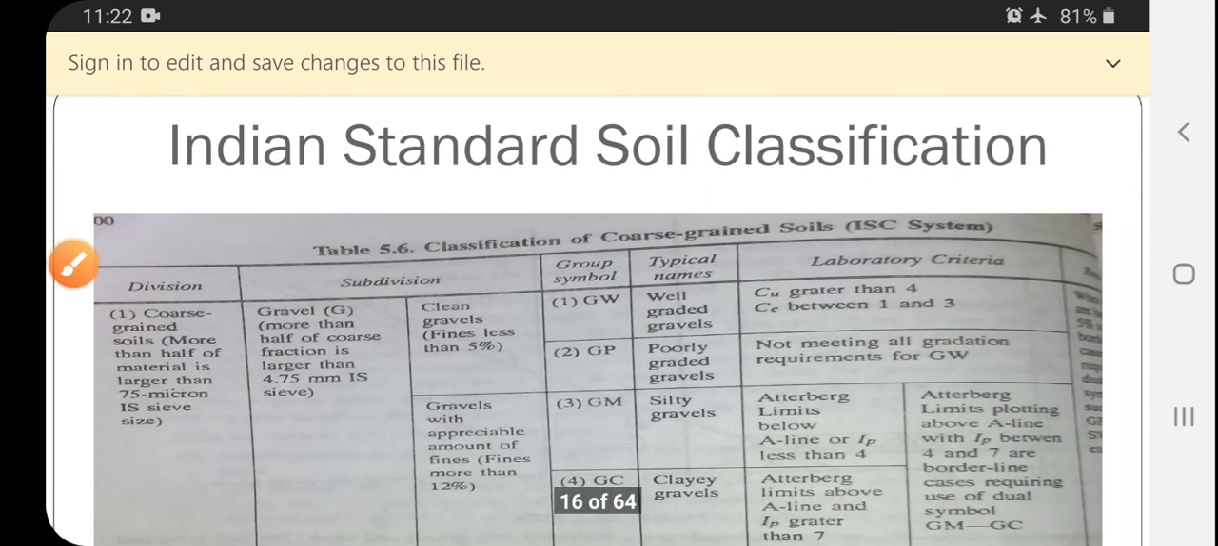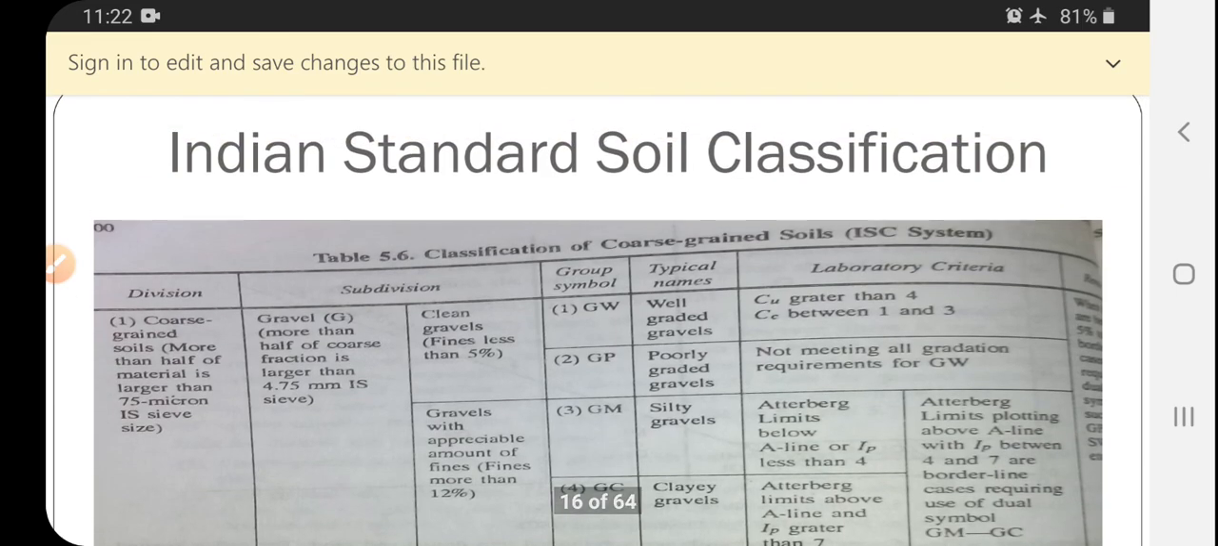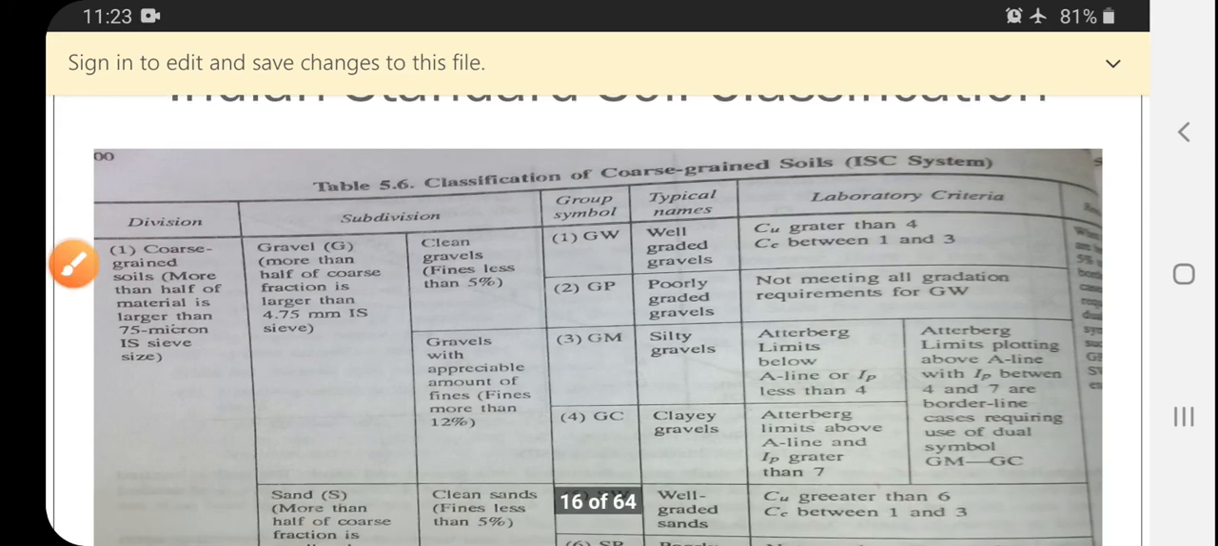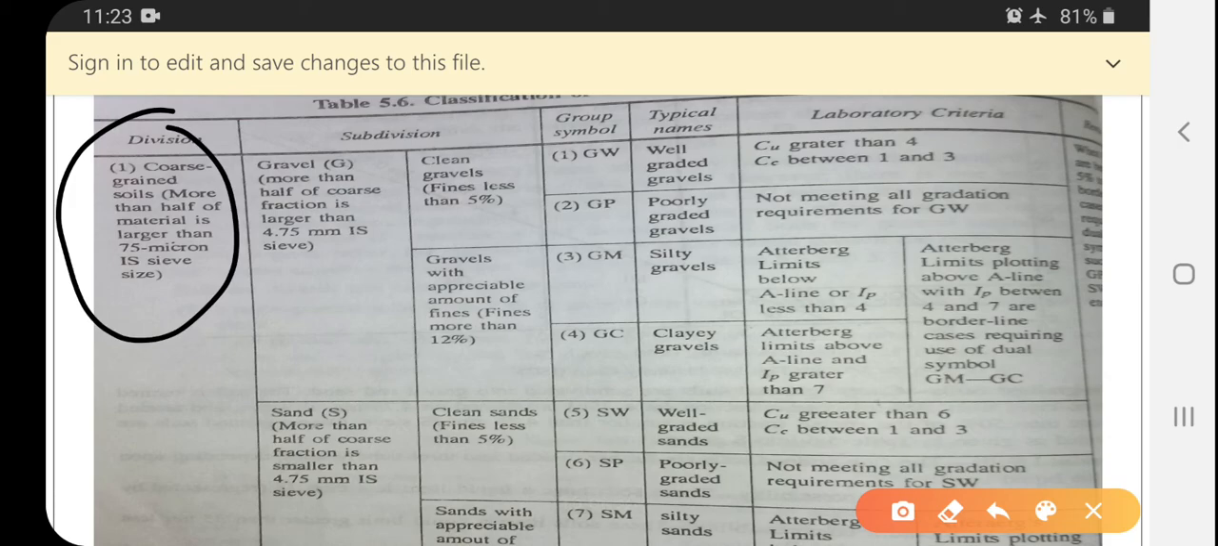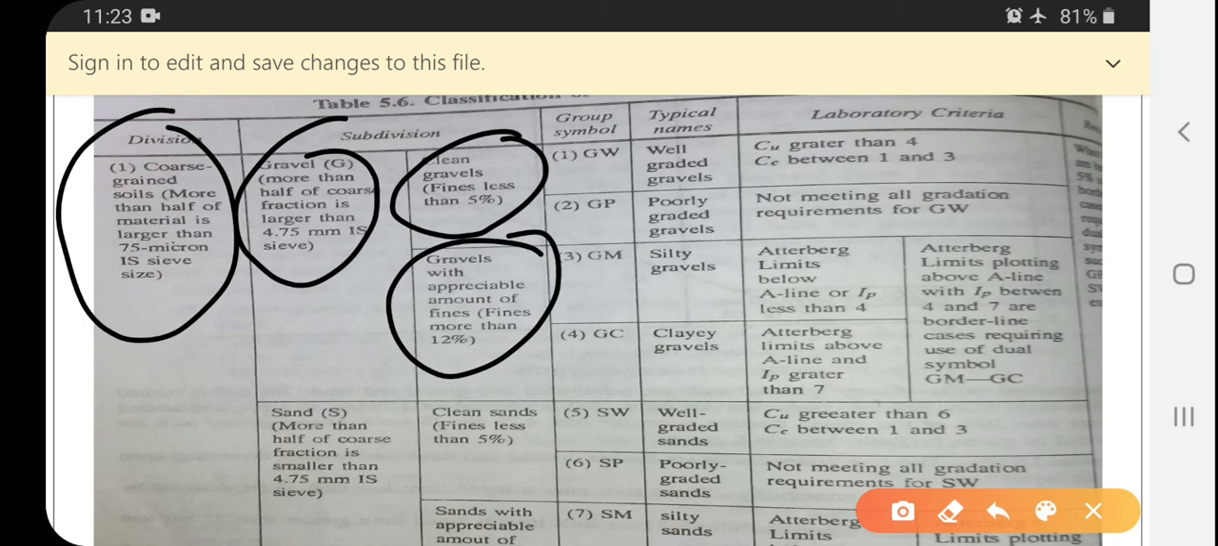So if you want extra information, refer to the GT textbook, BC Punmia, or you can go through the Kanna and Justo textbook. This I have taken from the textbook GT, that is BC Punmia, Indian Standard for Soil Classification. So here the first division is coarse grained soil, more than half of the material is larger than 75 micron. Again this coarse grained soil, the next subdivision will be gravel. For this gravel, more than half of the coarse fraction is larger than 4.75. In gravel, clean gravel, and gravel with an appreciable amount of fines.